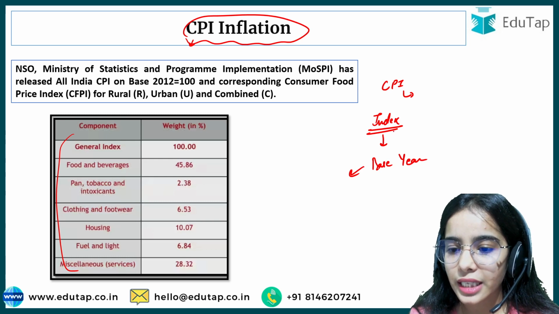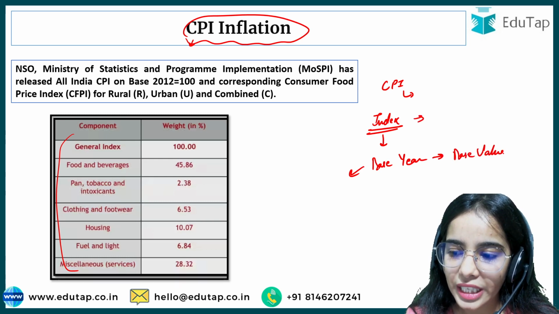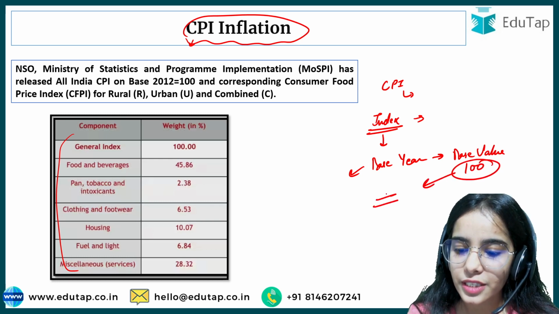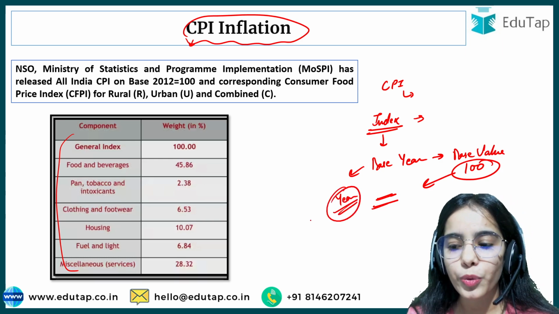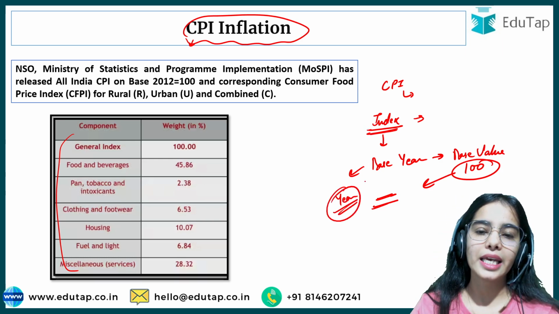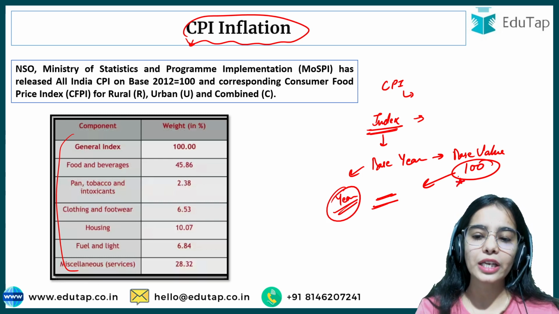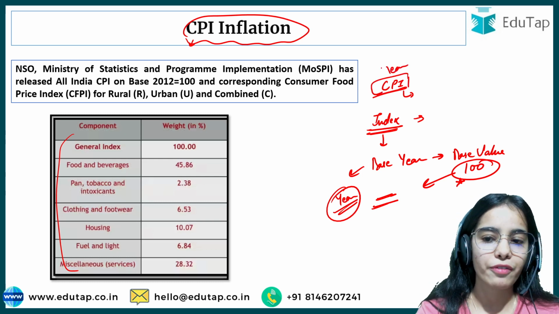This base year has a base value that is usually taken as 100, and against this value the other years and other months are compared. So I hope you understand that the index has a base value. The base value here is 100, and against this value the consumer price index for other years is compared.